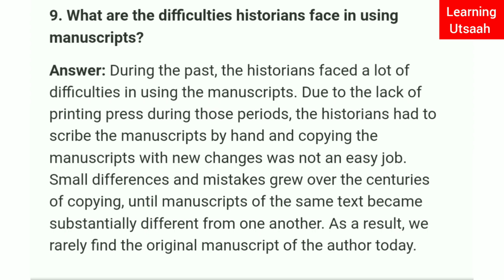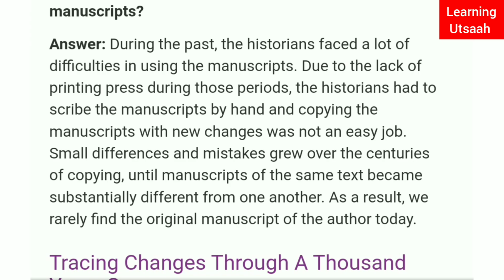Small differences and mistakes grew over the centuries of copying until manuscripts of the same text became substantially different from one another. As a result, we rarely find the original manuscript of the author today. So these 9 questions were there.